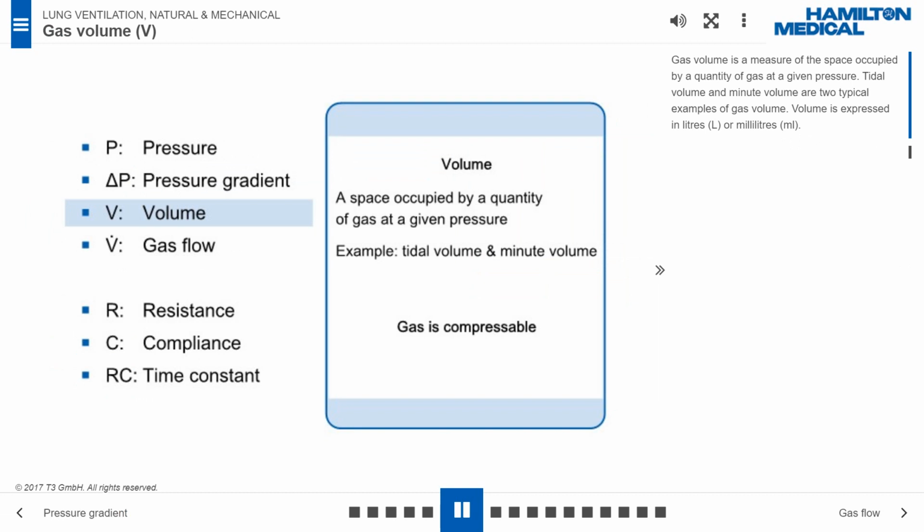Gas volume is a measure of the space occupied by a quantity of gas at a given pressure. Tidal volume and minute volume are two typical examples of gas volume. Volume is expressed in liters or milliliters. Gas is compressible. Under various pressures, the volume of a given quantity of gas varies. Therefore, a vast amount of gas can be compressed into a small gas cylinder.